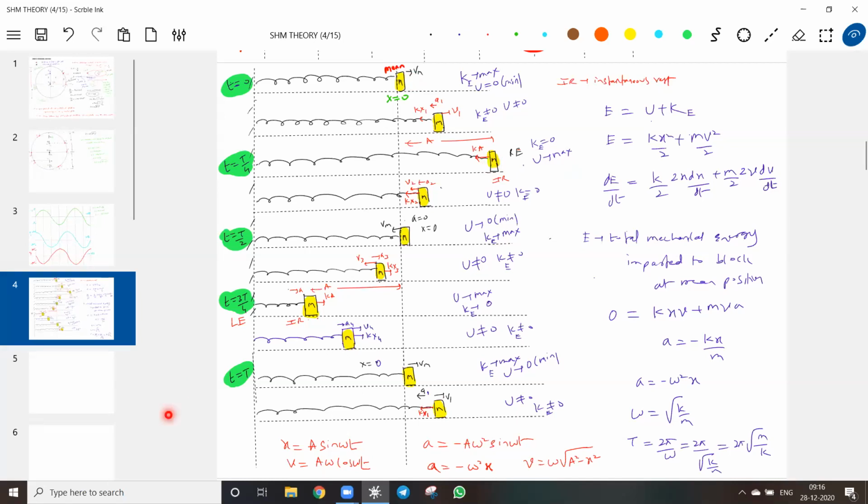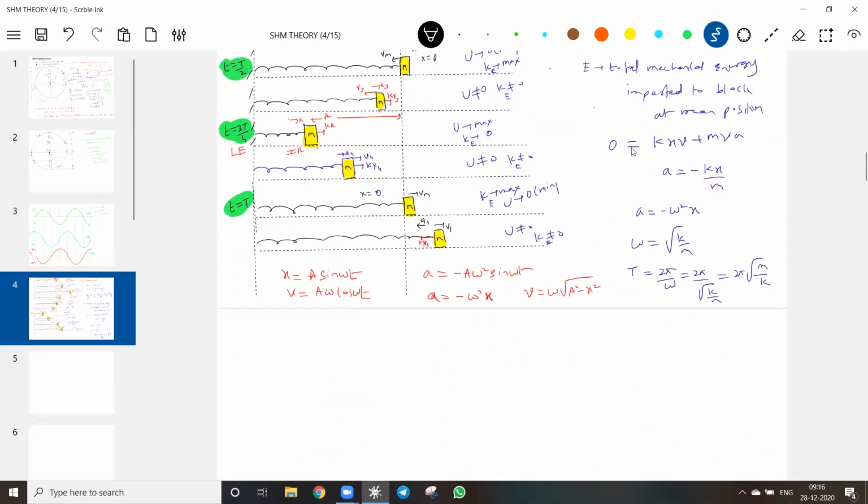So shall I write a few things? Half m Vm square. Okay, already I wrote it. This should be equal to half k x square plus half m v square. Okay, look at this amplitude.